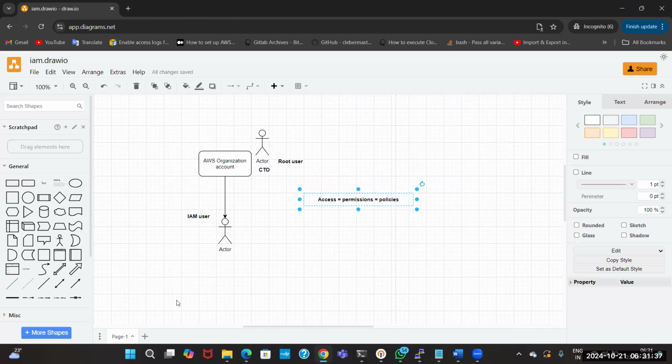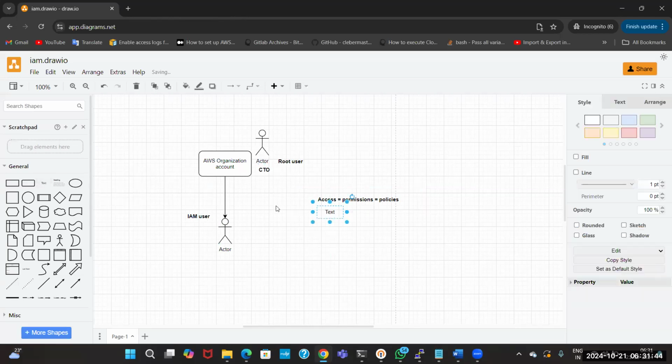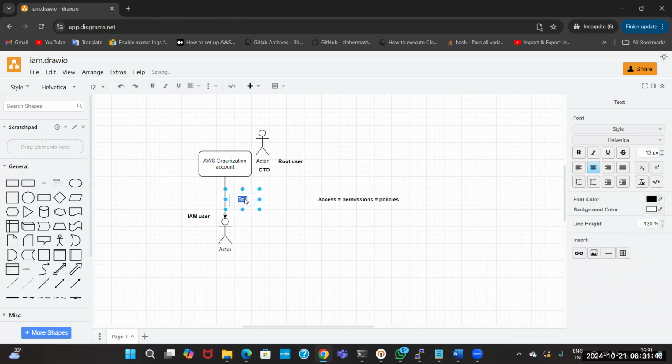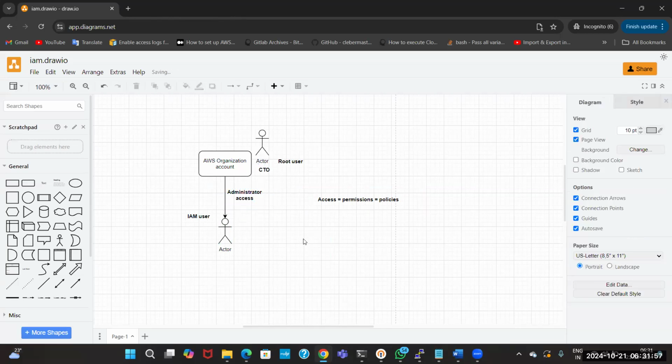Let's take a scenario: I'm creating a user and giving the access called administrator access. The administrator access is very important, where it is equal to the root user.